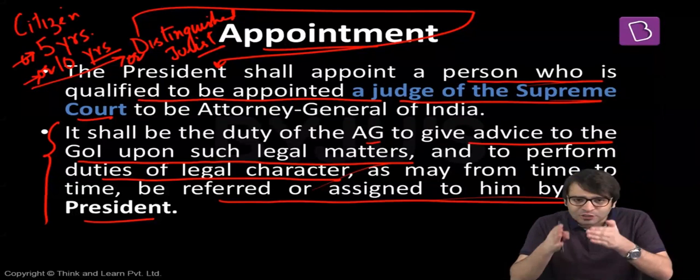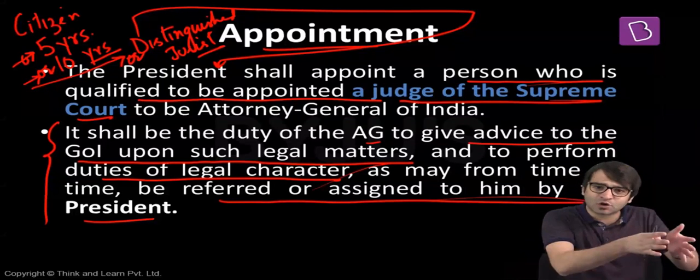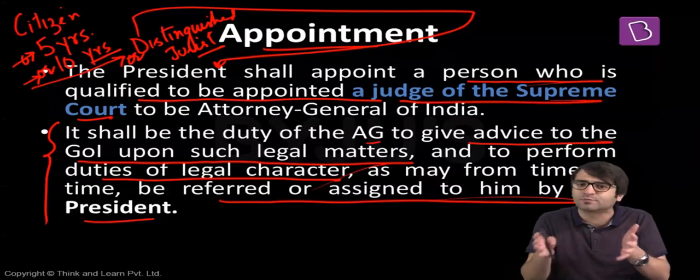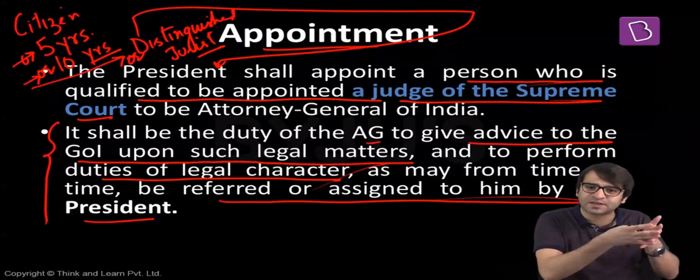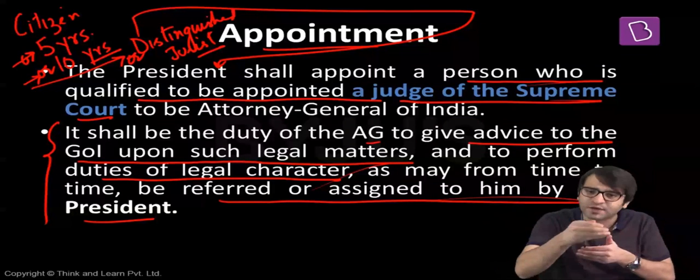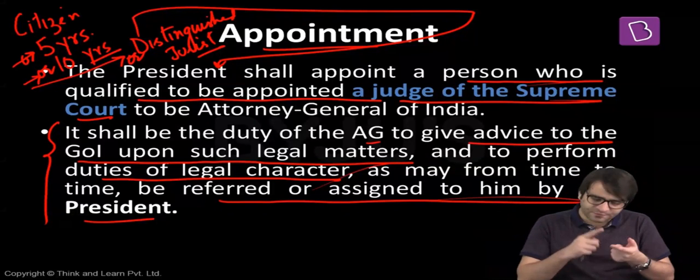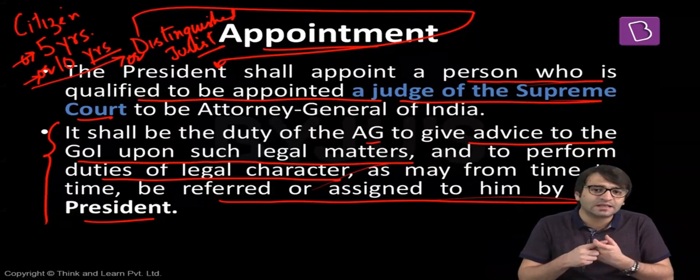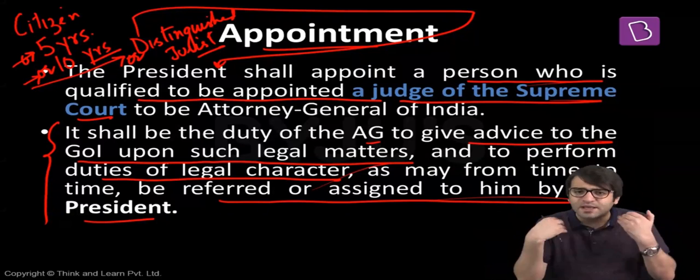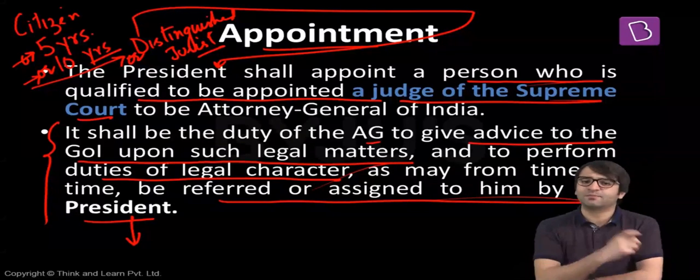The Attorney General of India had to present the government of India's stand on this matter. Whether the government of India agrees on triple talaq or is against this practice of triple talaq, someone has to convey the stand of the government of India to the judiciary. And who conveys the stand of the government of India? The Attorney General of India. That means if we can sum it up, the role of the Attorney General of India is that he defends the government of India whenever there is a case against it, and he also provides legal advice to the government of India. Or any other role can be assigned to the Attorney General of India by the President of India. That is something very important for your prelims examination.